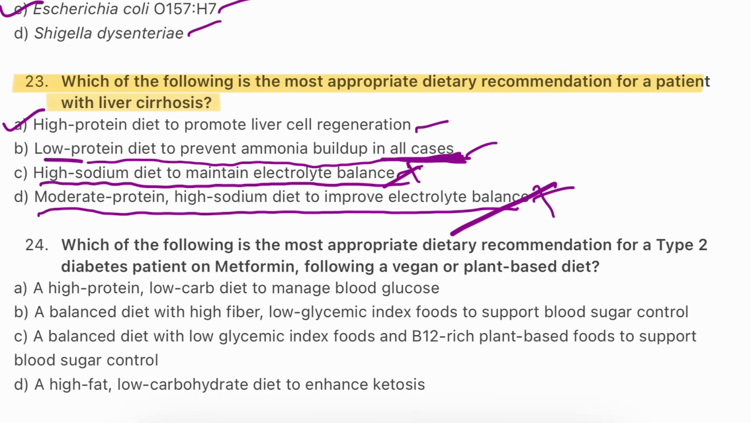In stable cirrhosis, 1.2 to 1.5 grams per kg body weight of protein is recommended to prevent muscle loss. If there is encephalopathy, temporarily reducing the protein, then increasing it gradually with BCAA-rich food, will help.